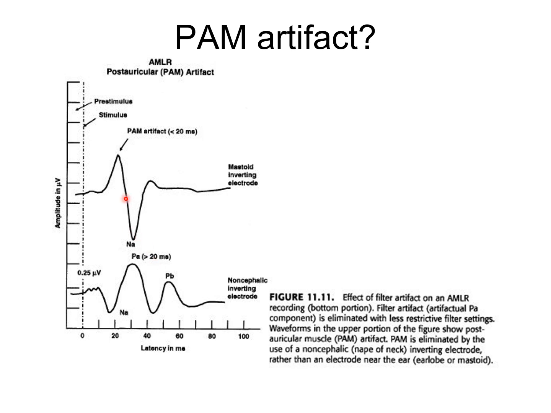Another easy way to tell is that muscle artifact tends to have a morphology like this, and the amplitude is so sharp and so dramatic. It looks too good to be true. It's like, how can you have a skyscraper built on a cornfield? It just doesn't fit. It doesn't look right. But the actual measurement to give you a hint is the latency. The PAM artifact peak usually occurs before 20 milliseconds, whereas the PA component has a latency after 20 milliseconds.